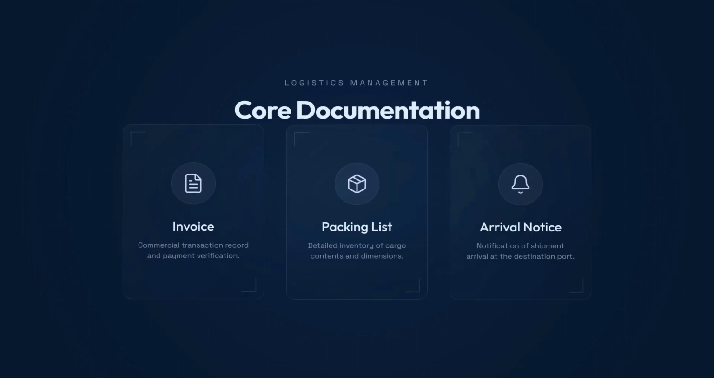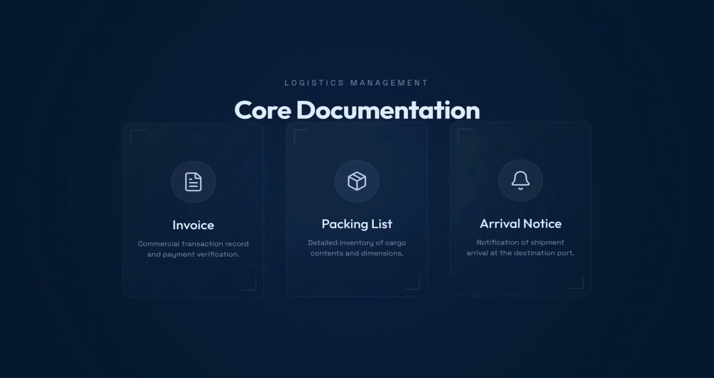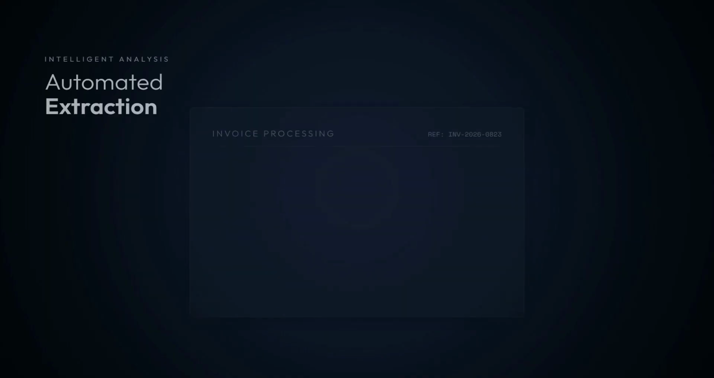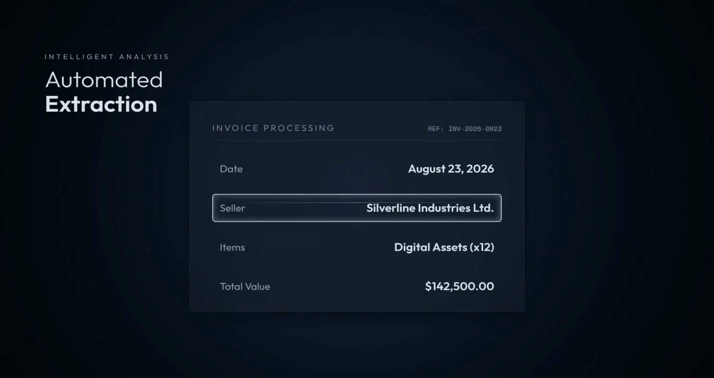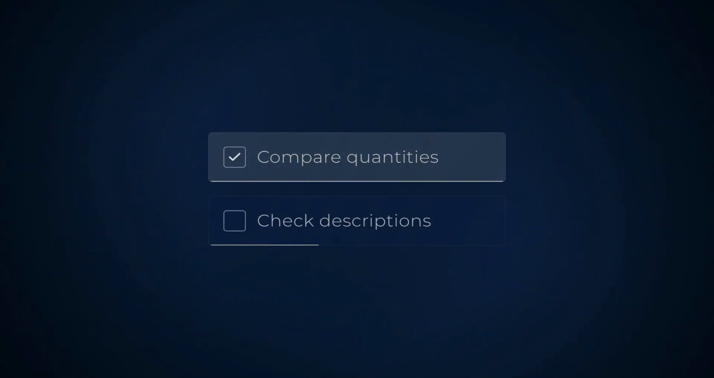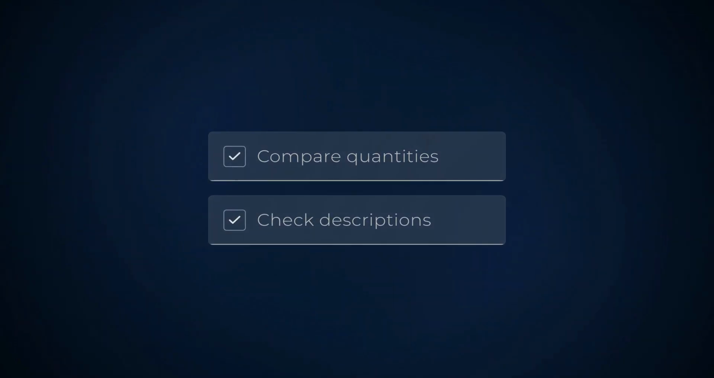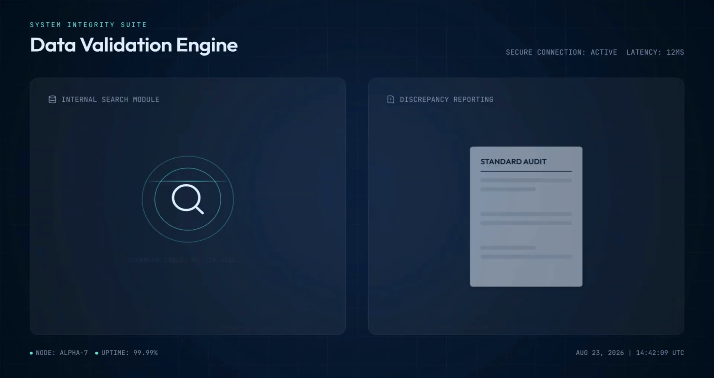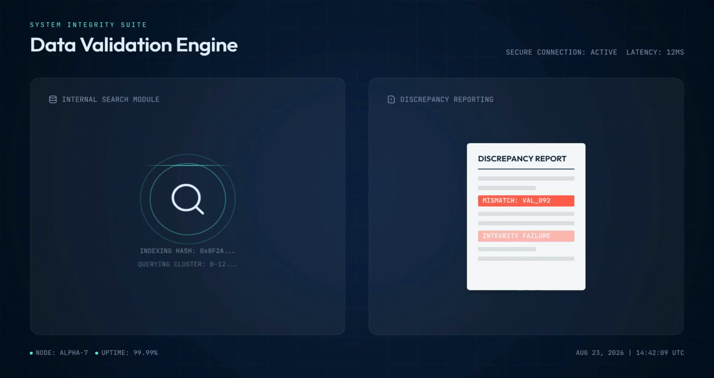Step 1 is observe. The agent retrieves the invoice, packing list, and bill of lading. Step 2 is understand. It extracts important information: names, dates, currency, and product quantities. Step 3 is plan. The agent decides to reconcile values and check if descriptions are detailed enough for classification. Step 4 is act. The agent performs comparisons and searches authorized internal sources to identify any missing info.